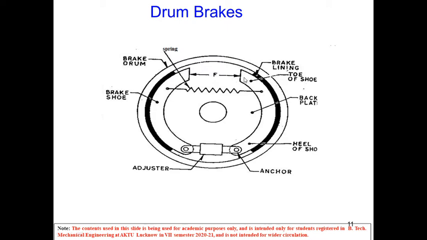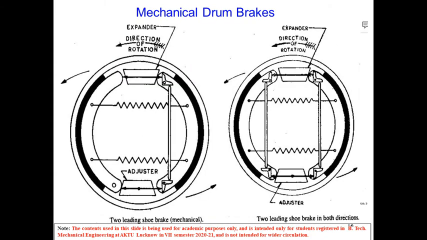Okay, and this is the brake drum, and this is the spring that brings it back. So what happens basically while applying the brake is that these anchors force this particular brake shoe to come outside and stick over the drum. That is, they are expanding outward and applying the brake, so they are known as internally expanding brakes.